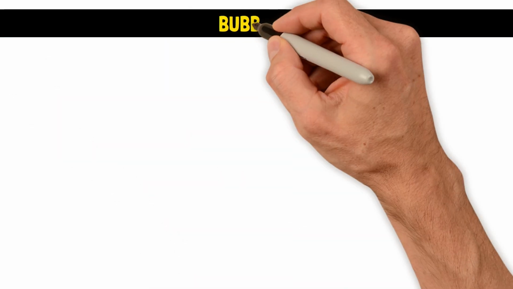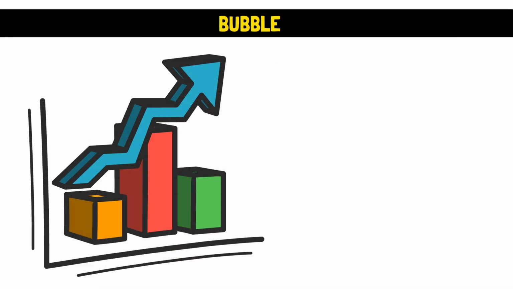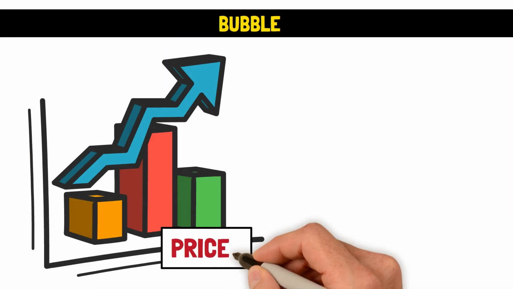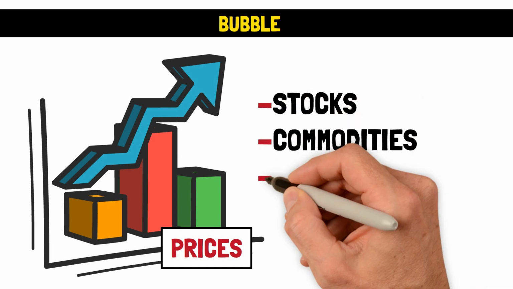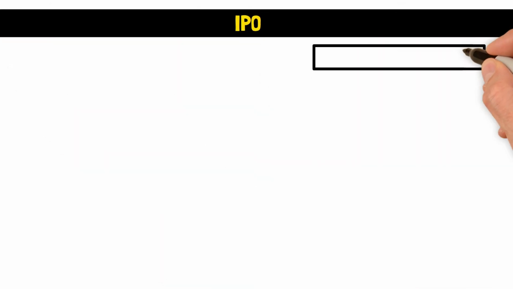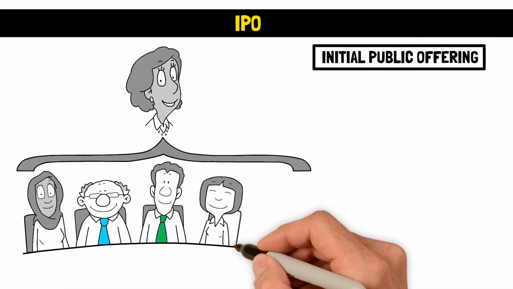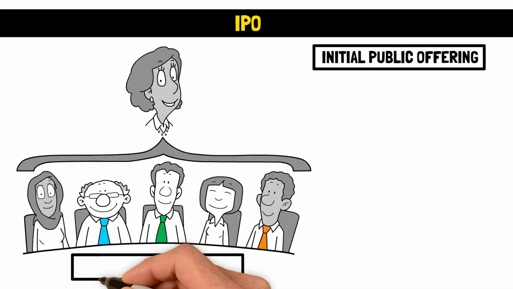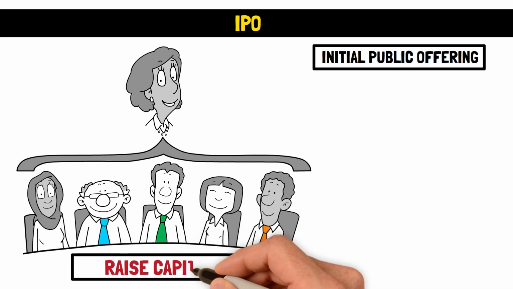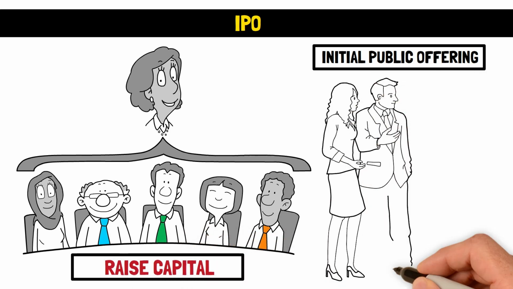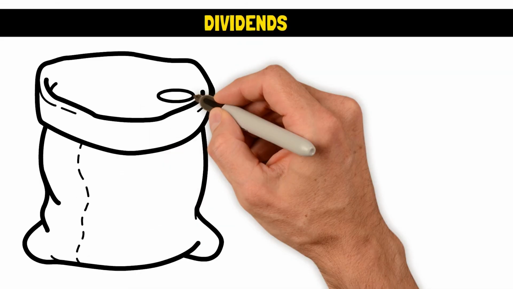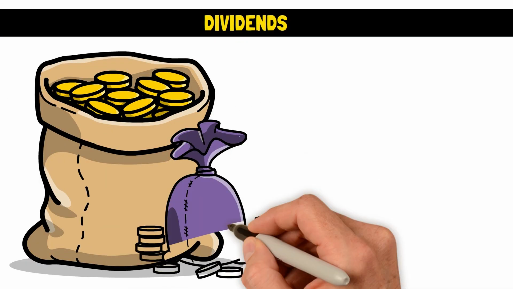Bubble. A bubble is described as significant inflation in the prices of assets like stocks, commodities, or even real estate. IPO. IPO stands for Initial Public Offering. This is when a private company offers its shares to the public for the first time. The essence of doing this is to raise capital from investors by allowing them to have ownership stakes in the company. Dividends. These are fragments of a company's profit that are distributed to their stakeholders.